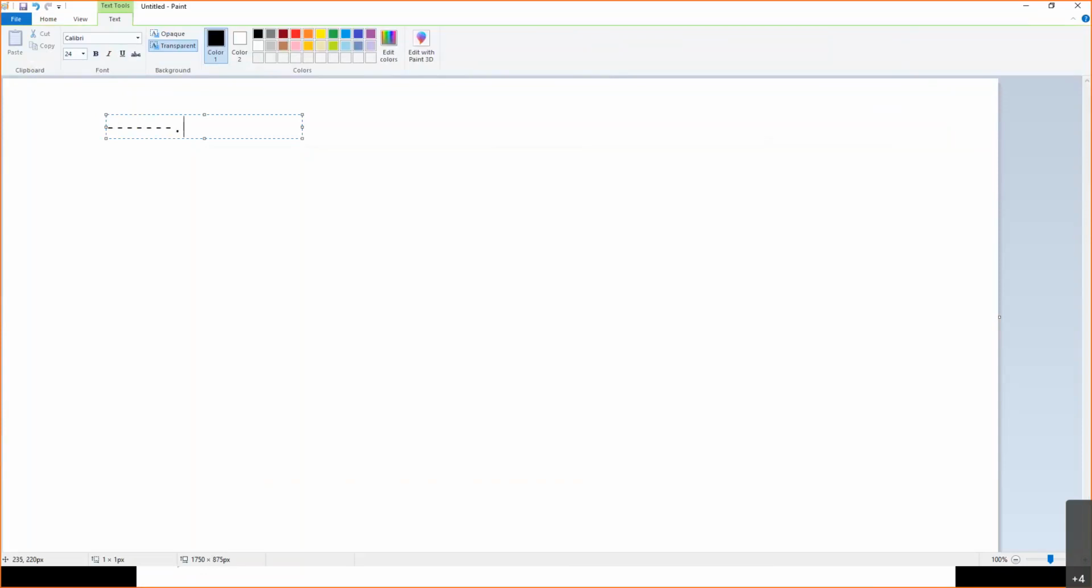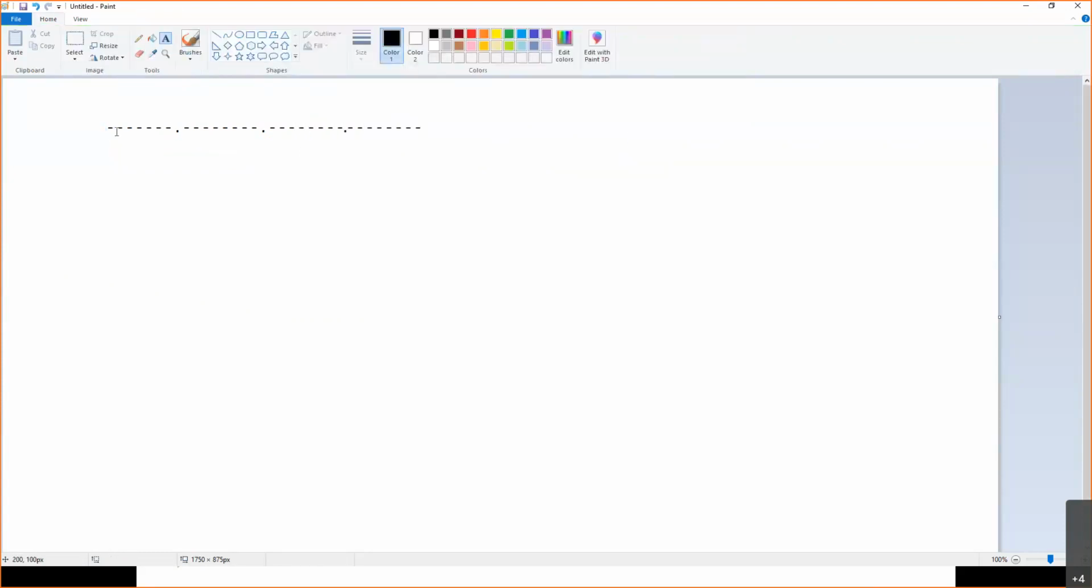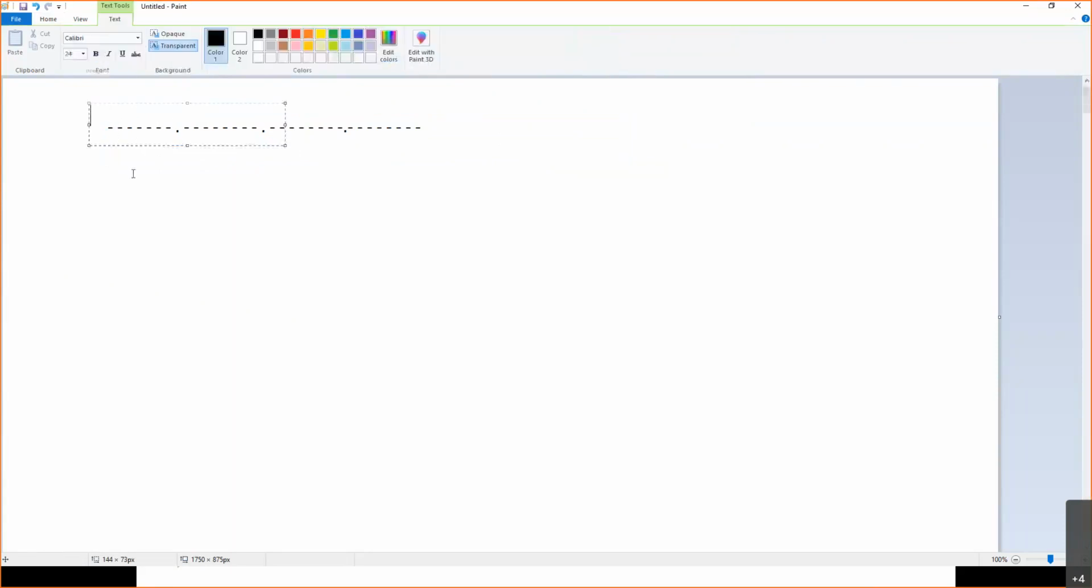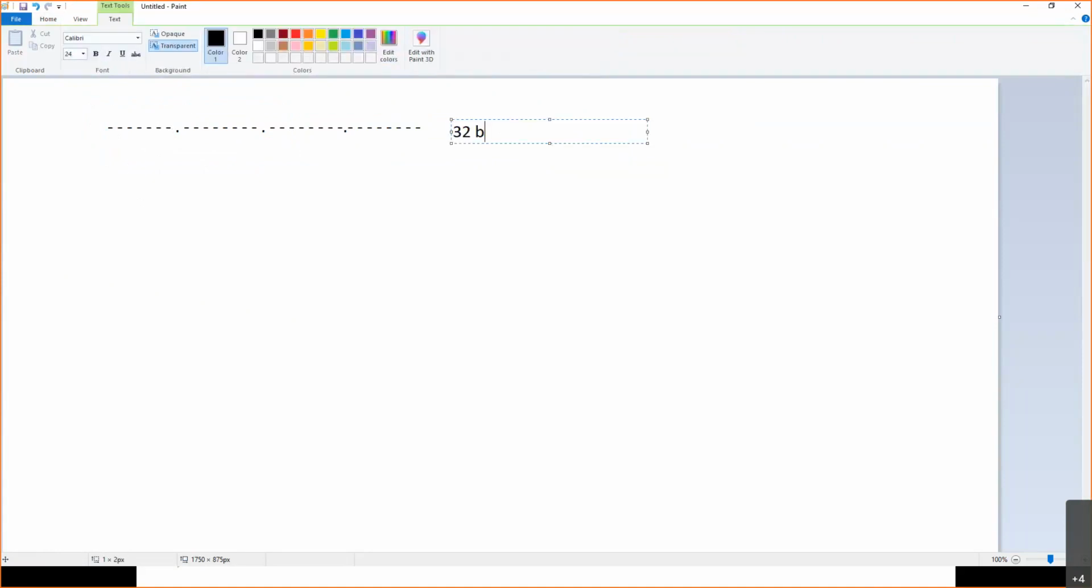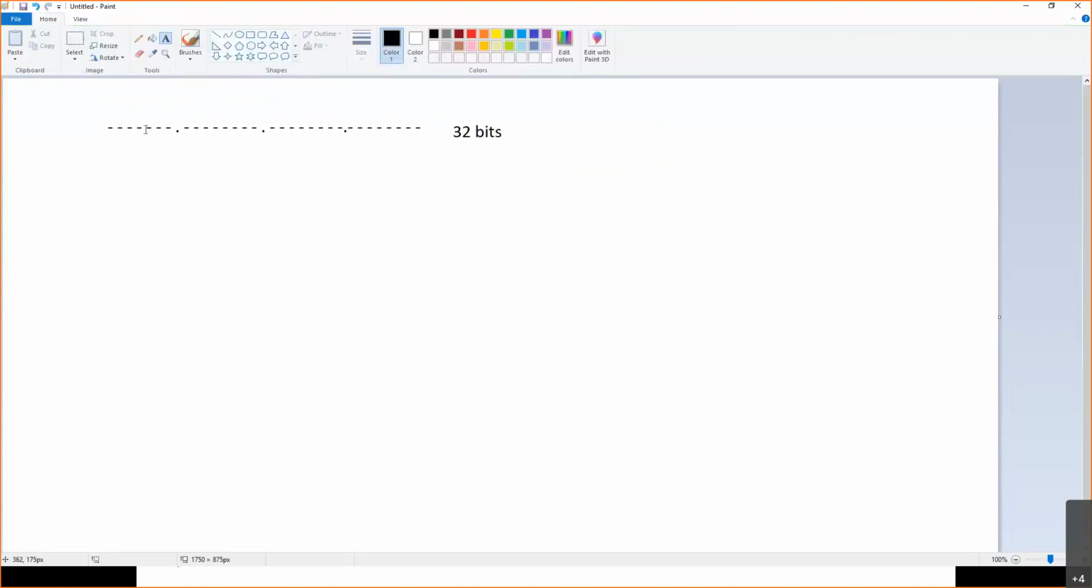Again, after the dot, 1, 2, 3, 4, 5, 6, 7, 8. Another dot, 1 to 8. And one more dot, 1 to 8. Now let me tell you how the classes are defined. This first 8-bit, the first octet only, will decide the class of your IP address. So this is actually your 32 bits.